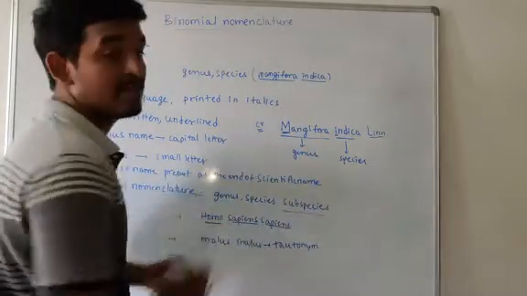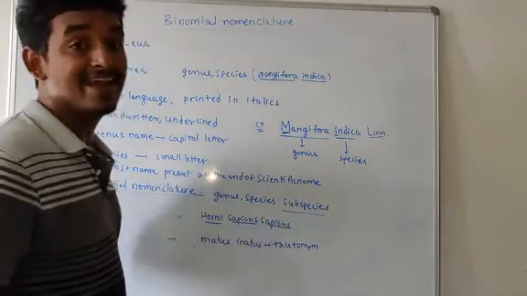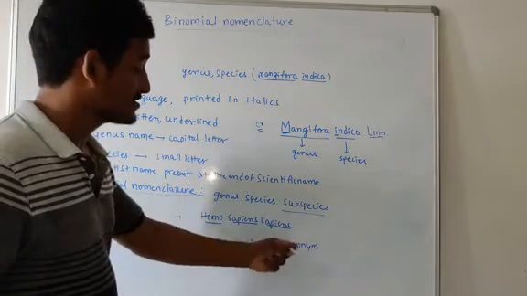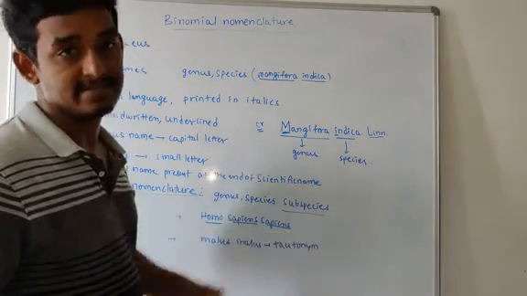These tautonyms are valid in animals, but not valid for plants.